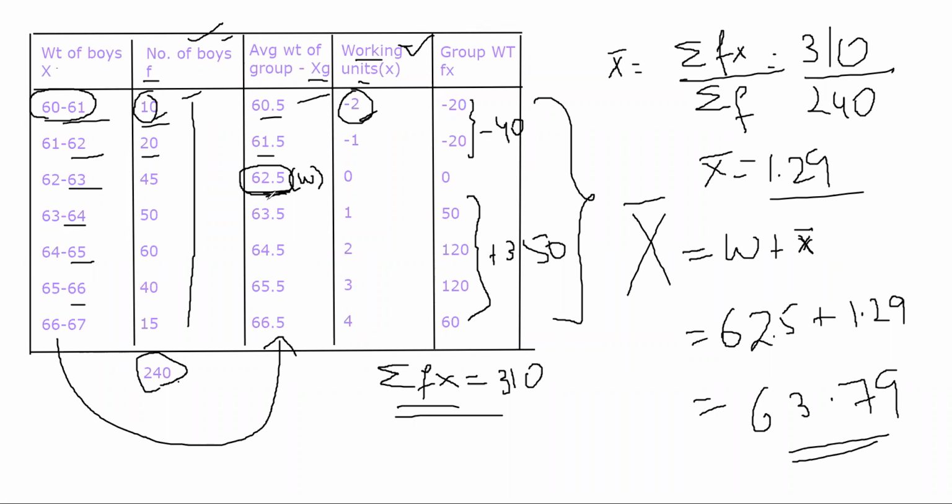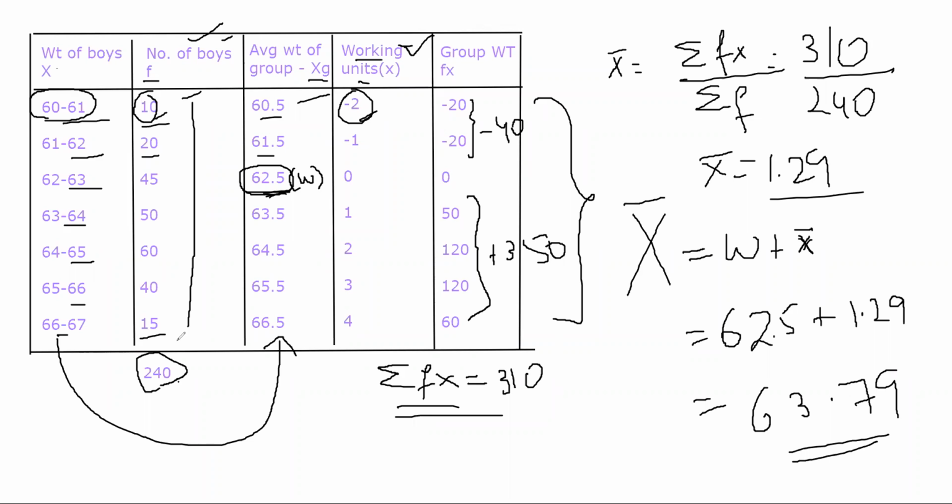I'll repeat the problem just in case anyone didn't understand. See, our question was, or the examiner or whatever paper you get will ask you, find out the average weight of a set of 240 boys when they are categorized in different groups based on their weight. Meaning उन लोगों को different weight categories में divide करे. So 60 to 61 weight category में 10 boys है, 61 to 62 weight category में 20 boys है. Same way all the way up to 66 to 67 category में 15 boys है. So we have 7 different groups containing 240 boys.